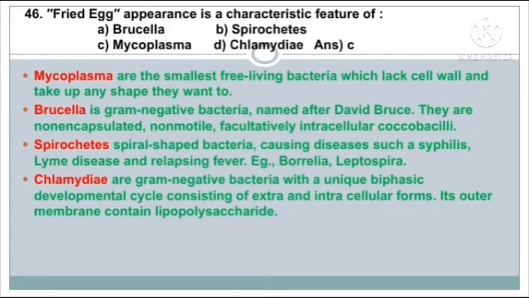Brucellae are gram-negative bacteria. They are non-encapsulated, non-motile, facultatively intracellular coccobacilli. Spirochetes are spiral shaped, causing diseases such as syphilis, Lyme disease, and relapsing fever, example Borrelia. Chlamydia are gram-negative bacteria with a unique biphasic developmental cycle consisting of extracellular and intracellular forms. Its outer membrane contains lipopolysaccharide.